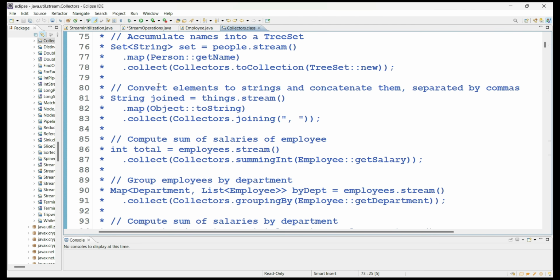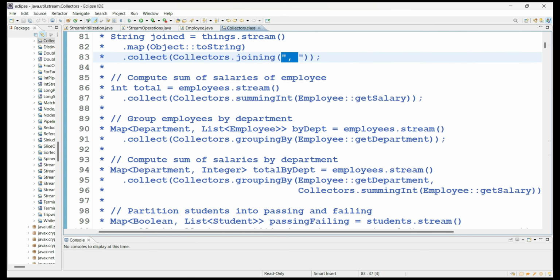One more use case they take is converting all the strings and concatenating them separated by a comma. So from the objects you created strings, you map all the string values, and then you collect all the string values concatenated by a comma. That means finally you get a full-length string concatenated with all the string values with the comma symbol. Like that, you have other use cases here also. We will see a couple of use cases on our employee objects right now with respect to the Collectors class and the collect method.